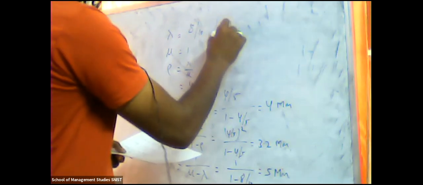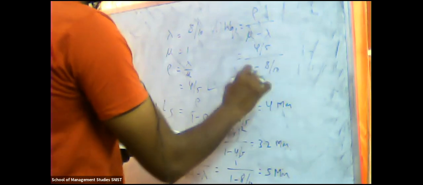Okay, now one more they asked, the last one. What is that? D, average waiting time of each customer, WQ. So WQ equals rho divided by mu minus lambda. So 4 by 5 divided by 1 minus 8 by 10, which is 4 minutes. Simple. So they asked LS, LQ, WS, WQ.